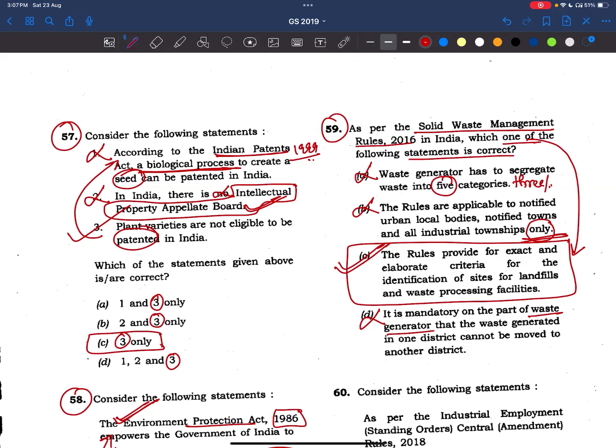See, friends, we have seen these solid waste management rules. UPSC is asking about wetland rules also, and we have seen those. Regarding the Wetland Rules 2010, there was a previous year question. So whichever important rules UPSC has asked, we'll try to make notes on them. And if there are any recent amendments of bills or acts, the rules will come from the acts only. So we have to read recent rules and regulations, friends. They will be there in the current affairs magazines. We'll try to refer to that.